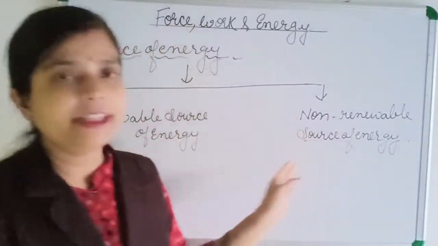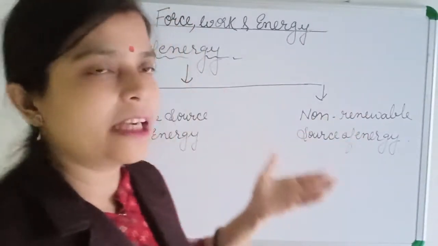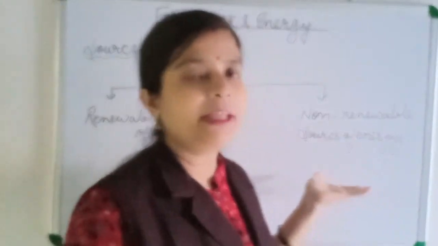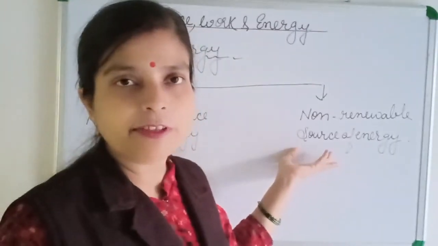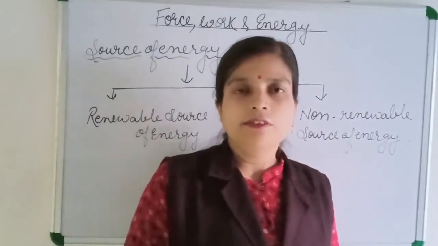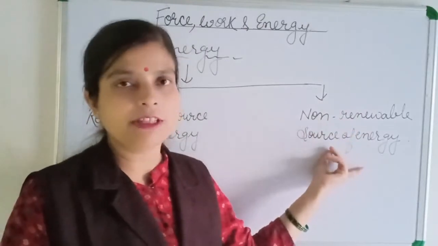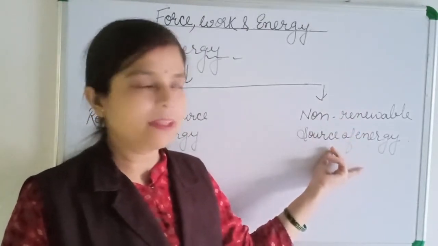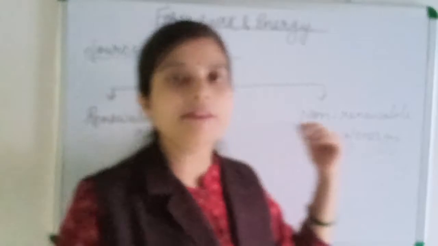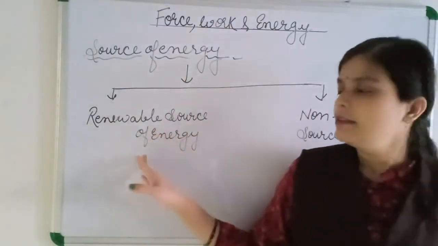But we can make all the energy again, children. But why are we saying it is non-renewable? Because the time span for making this type of source of energy is very long. The rate of using is more than the rate of producing this type of source of energy, so we say it is non-renewable. And renewable energy we can produce again within a minute.